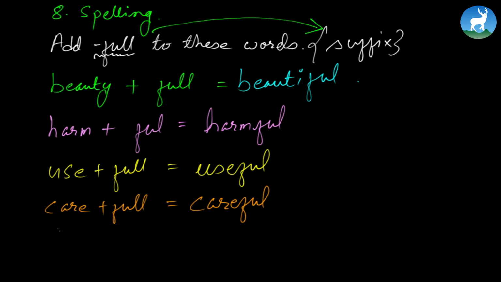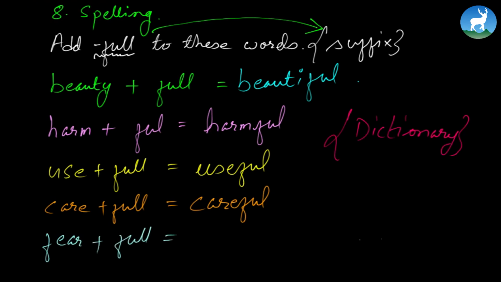And provided that you're confused, please always take help of a dictionary. Make sure dictionary is next to you. Whenever you are confused, consult or refer to dictionary. And this way you can add suffix successfully to all the exercises given here. And the next would be F-E-A-R, fear, plus F-U-L, fearful.